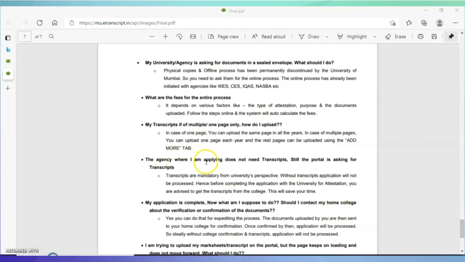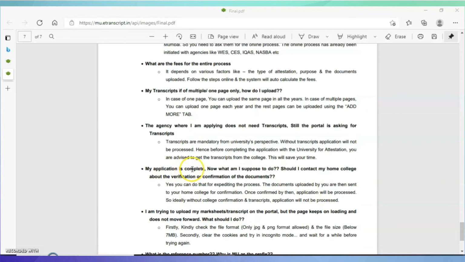The agency where I am applying does not need a transcript. Still, the portal is asking for the transcript. In this situation, transcripts are mandatory from the university's perspective. Without a transcript, the application will not be processed. Hence, before completing the application with the university for attestation, you are advised to get the transcript from the college. This will save your time.